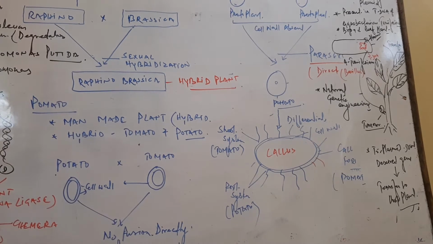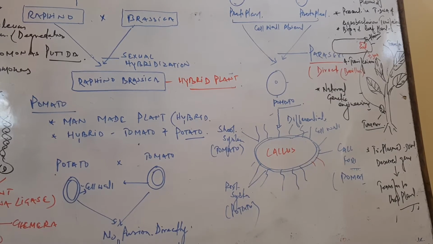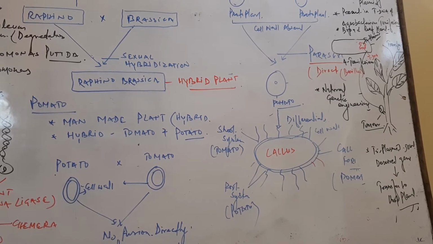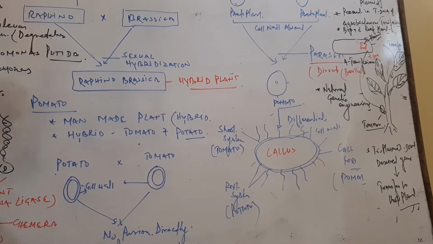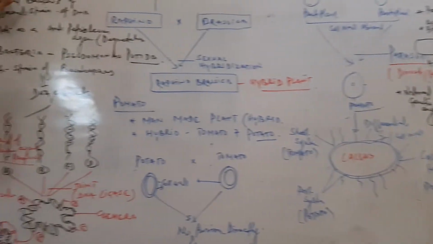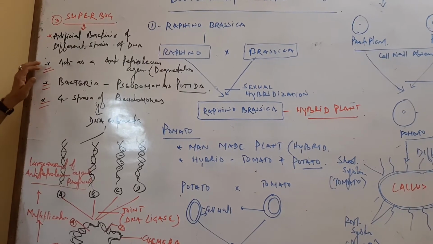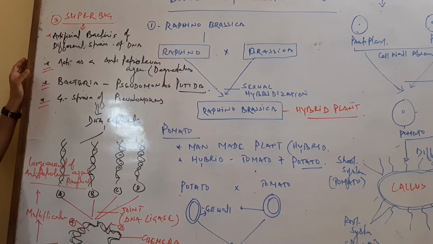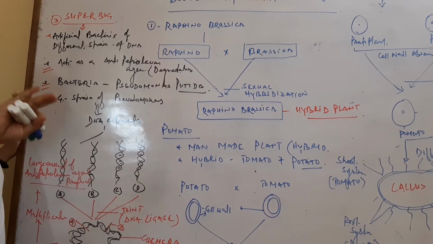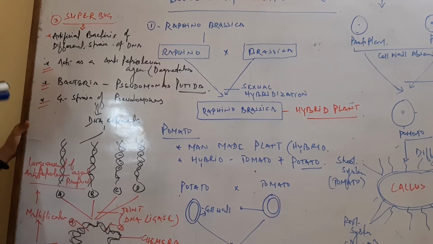Another one is in the case of bacteria. An artificial bacteria is formed, and that artificial bacteria is called superbug. Superbug is an anti-petroleum agent which acts on the petroleum surface and degrades the petroleum.